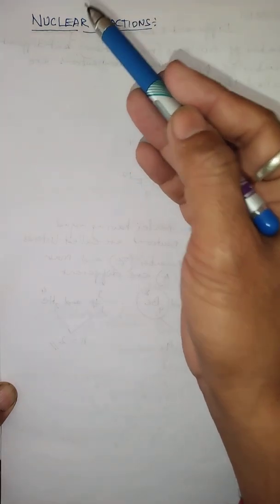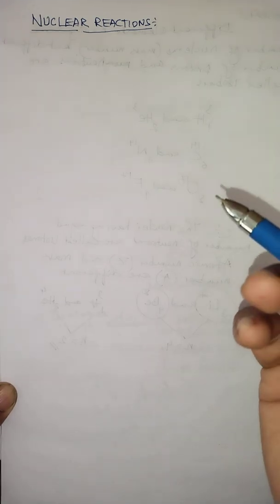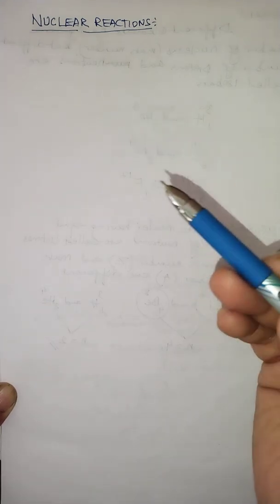Now, dear children, we do the last topic of this chapter, nuclear structure, which is nuclear reactions. The detailed explanation of nuclear reactions actually led to the discovery of other particles. Like we know that there are particles like electron, proton, neutrons, which are the subatomic particles of the atoms. But there are other particles other than these subatomic particles. So the discovery of new particles can also be done with the help of nuclear reaction.